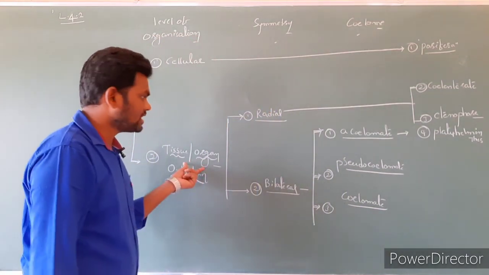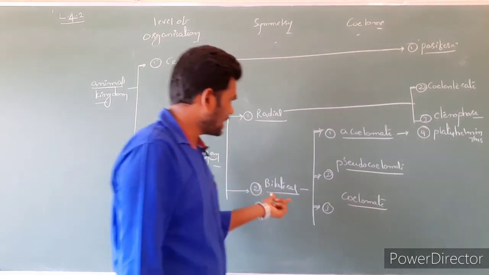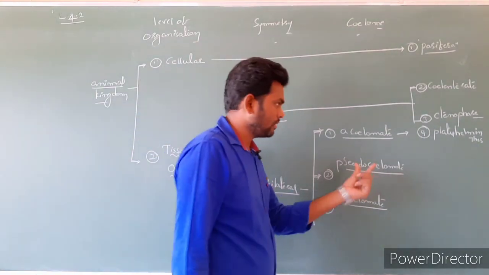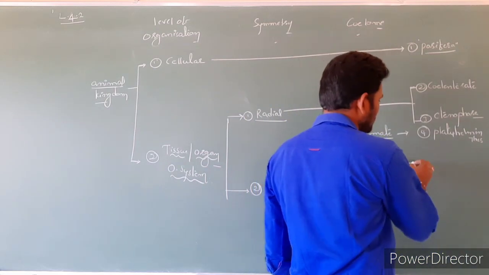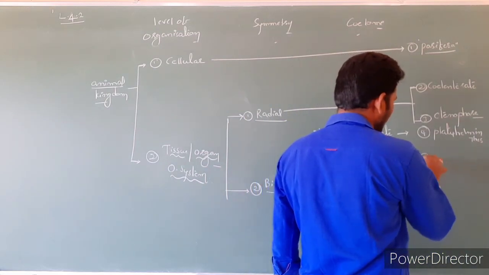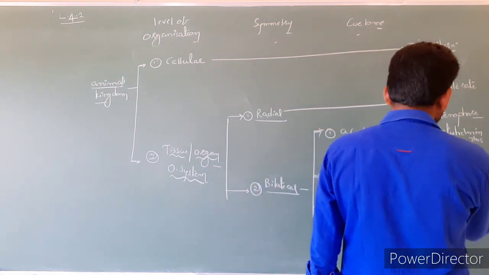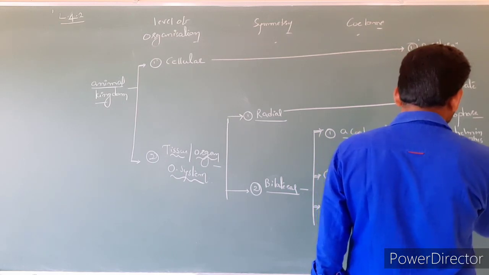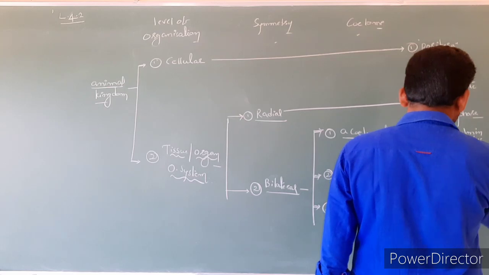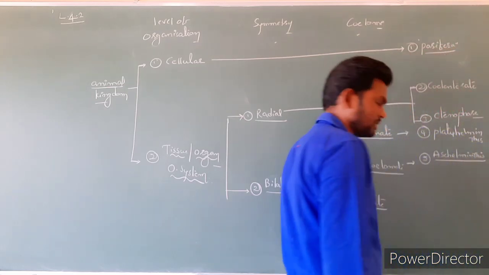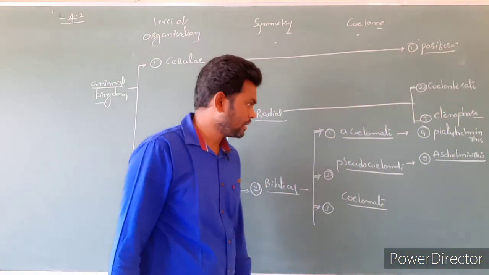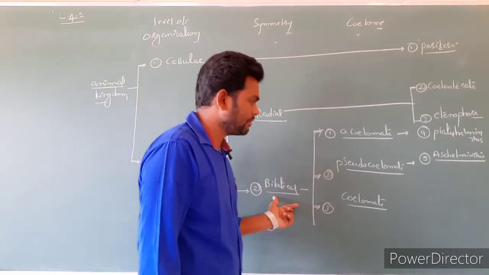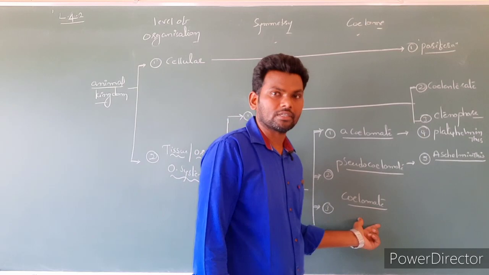Next, multicellular, bilateral symmetry, pseudocoelomate is present. So such animals we can give the position in Aschelminthes. Clear? Next, multicellular, bilateral symmetry and true coelom is present.